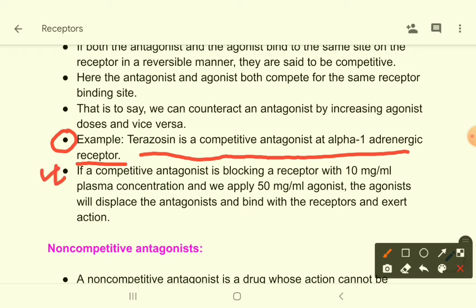If a competitive antagonist is blocking a receptor with 10 mg per ml plasma concentration, and we apply 50 mg per ml of agonist, the agonist will displace the antagonist and bind with the receptors and exert its action. So this is an example.